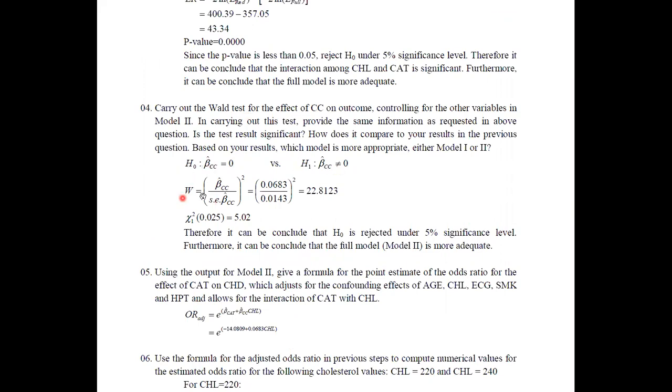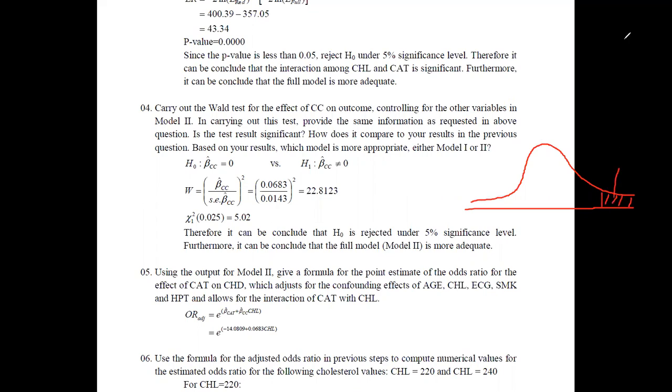If you write the Wald test statistic for this question, it is beta hat CC divided by the standard error of this quantity, squared, and we can see that this Wald test value is now equal to 22.8123. And if you see this with the chi-square table, we are going to test for significance.